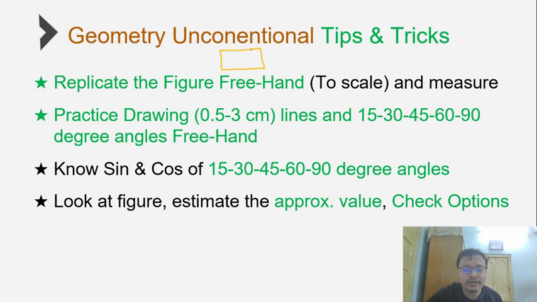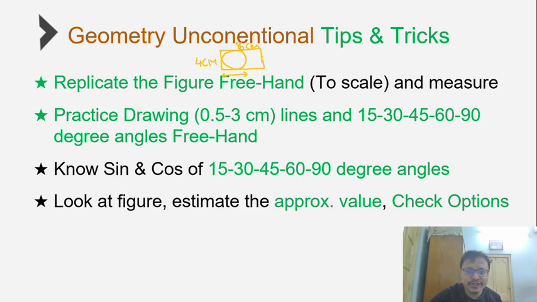Let's say there's a rectangle where this side is length 6 centimeters, this side is length 4 centimeters. And you have a circle like this. Approximately this will be 4 centimeters, where the diameter is 4 centimeters.